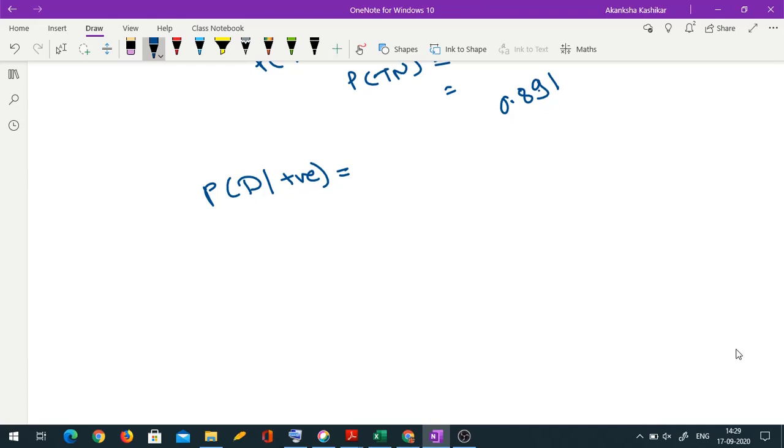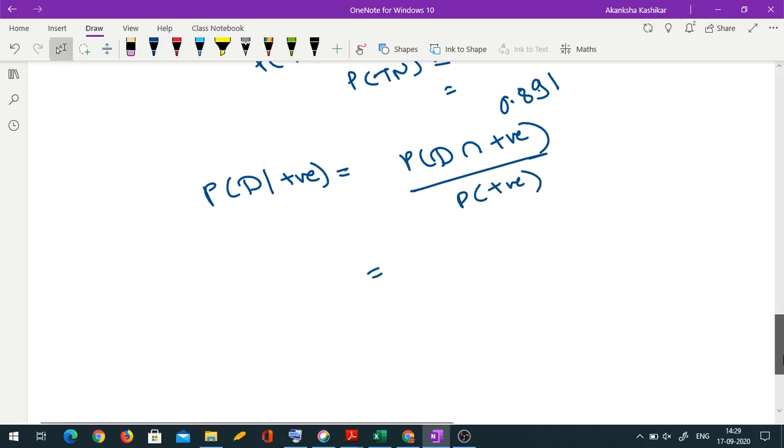Probability of disease given that you are positive becomes probability of disease intersected with positive divided by probability of positive. We are just using conditional probability, nothing else.